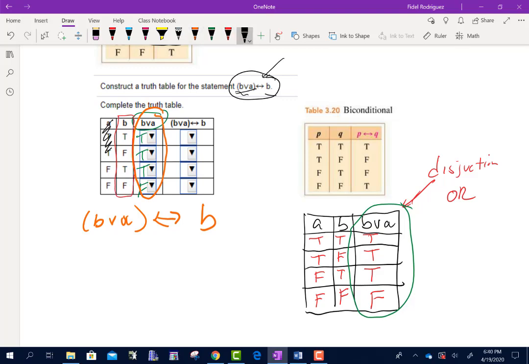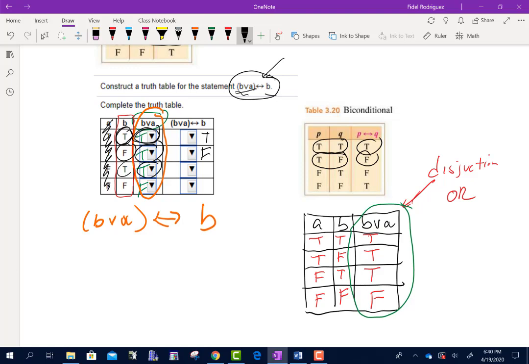So right now, I don't need to worry myself with that, so I'm not going to do that. And I'm going to go first this one, then that one. So notice the first one is true, the second one is true. We're going to have a true statement. So put a big T right there. The first one is true, the second one is false. We're going to be false.